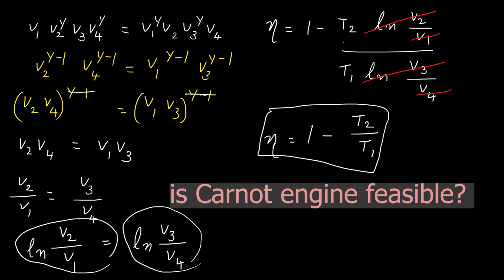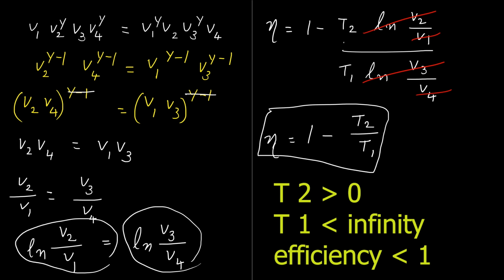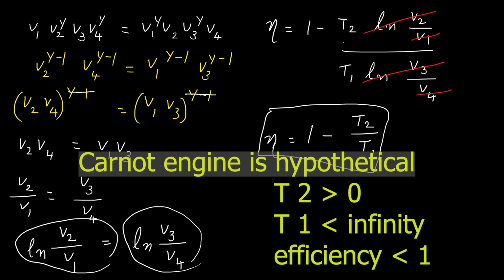Can we design a Carnot engine in reality? Is it feasible? But in real conditions, we cannot assume T2 to be infinitely low, nor can we consider T1 infinitely high. Therefore, T2 by T1 has some value. Therefore, efficiency will be less than 1. So, it is not possible to design an engine like Carnot engine in reality. So, it is only a hypothetical engine. I hope it is clear.